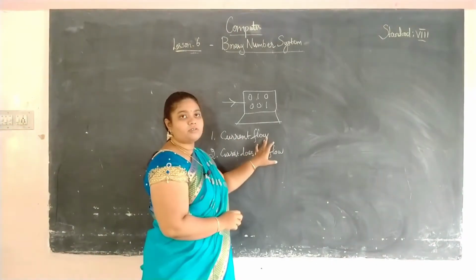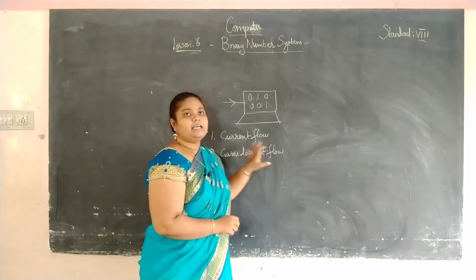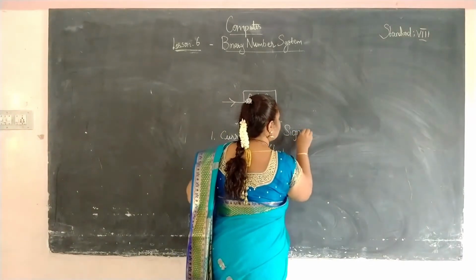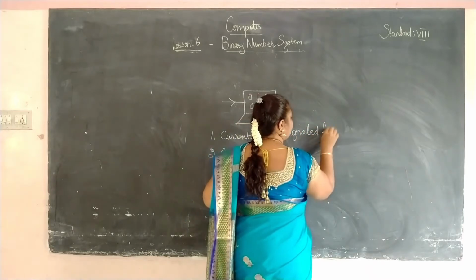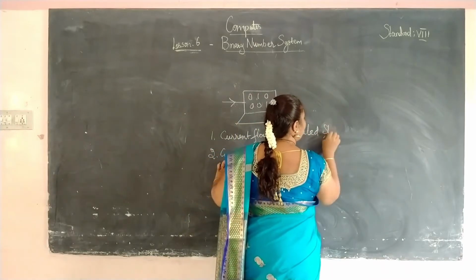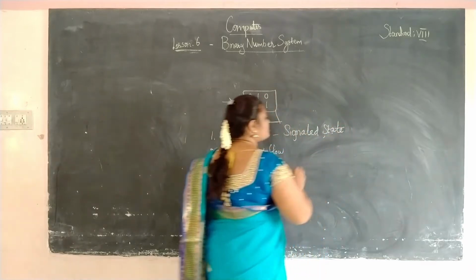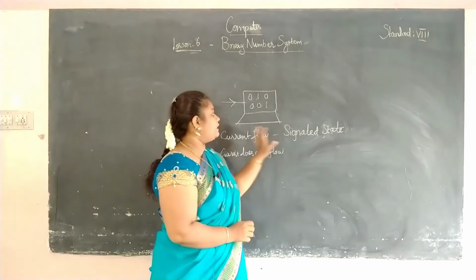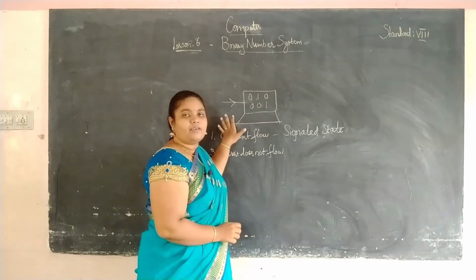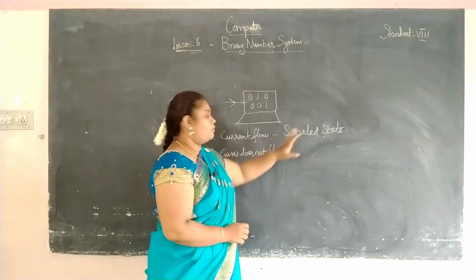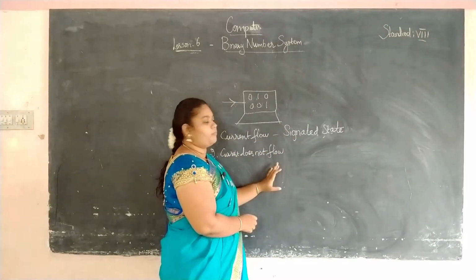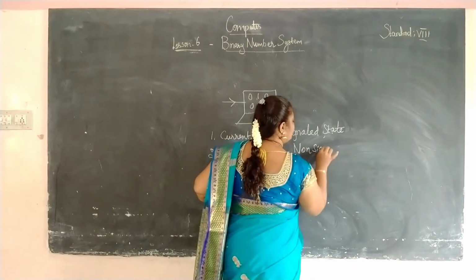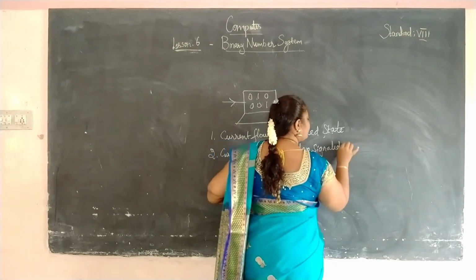If the current flows, then the input is signaled. That is called the signaled state. If the current flows through the wire, the input is signaled, the computer processes the given input and it provides us the output. If the current does not flow through the wire, then that is known as the non-signaled state.